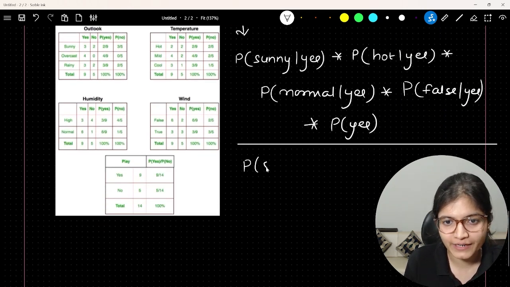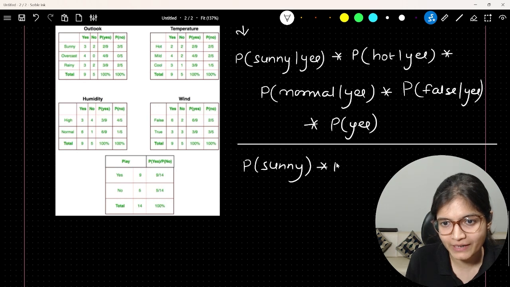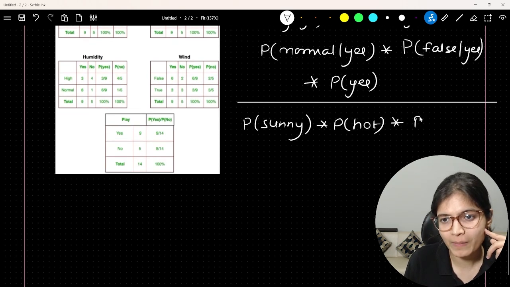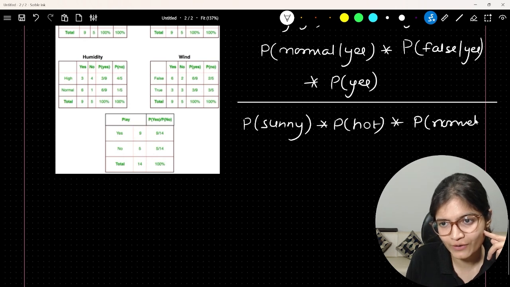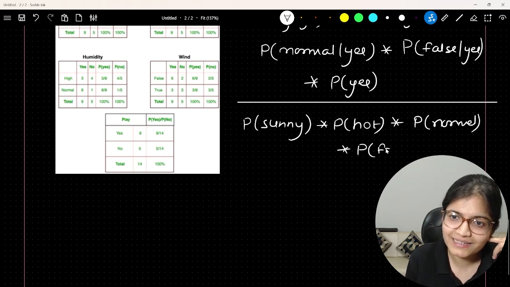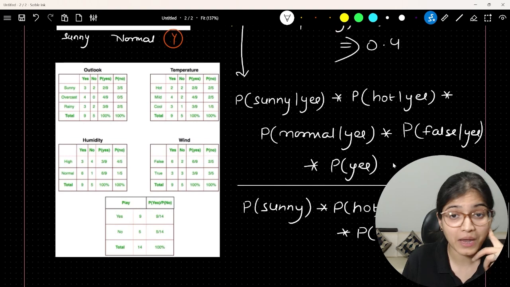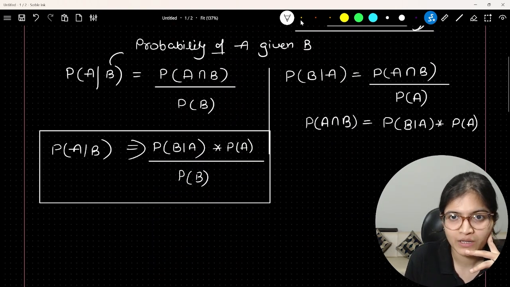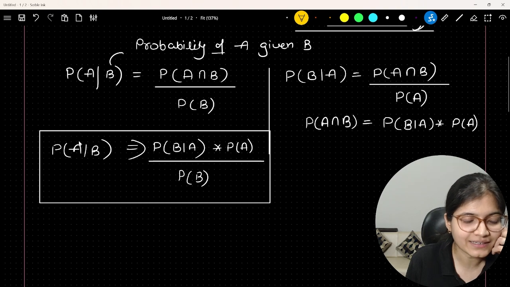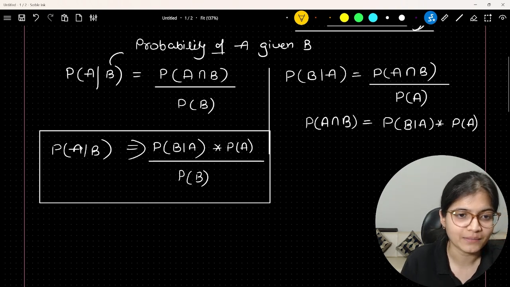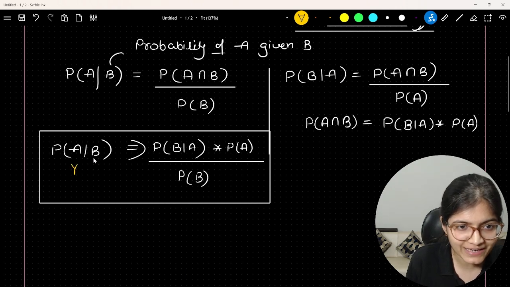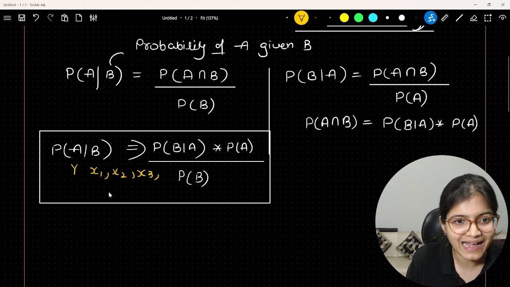So probability of sunny overall into probability of hot into probability of normal into probability of false, right? This is what you will try to evaluate. Now, this is the formula which you will use. How I came to this formula is I have just used the generic formula which I just showed you. In our case, A is the probability of yes, y, and B is the input features, which are x1, x2, x3 and x4.